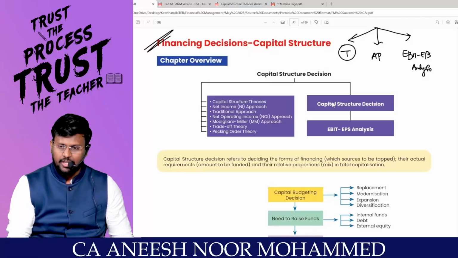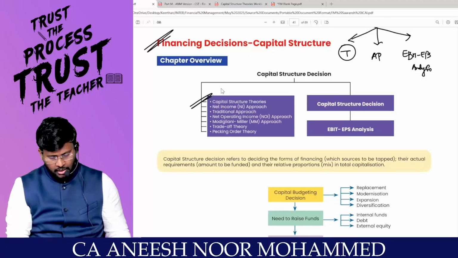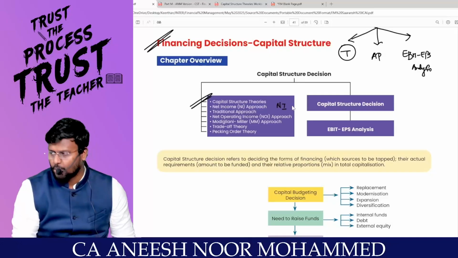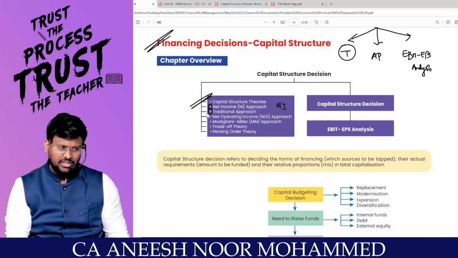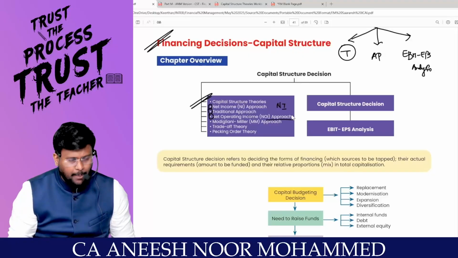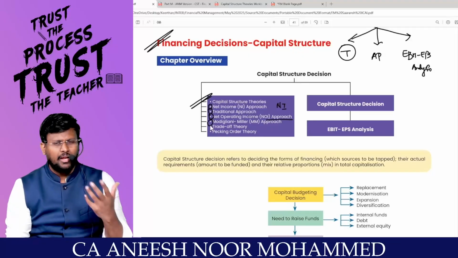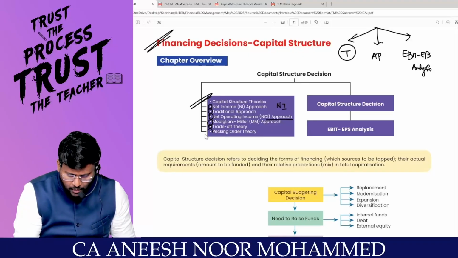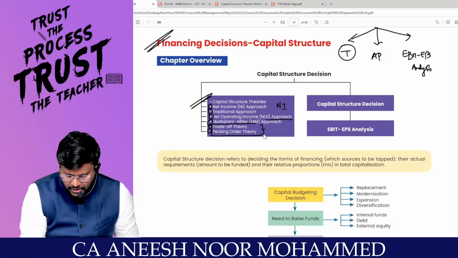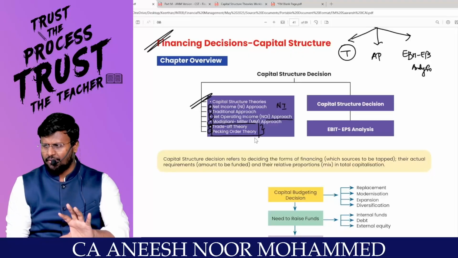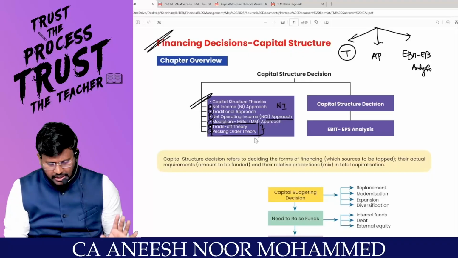These are the learning objectives of this chapter. Number one, capital structure theories. Number two, net income approach, shortly called the NI approach, then the traditional approach. Both these theories are theories of relevance. Then we are having the NOI approach, then the Modigliani-Miller approach. Then we are having the trade-off theory and the pecking order theory. These are just theory only. There is no numerical part from the trade-off theory and the pecking order theory. So for 1 or 2 marks in examination, we just have to understand what the trade-off theory and pecking order theory are.